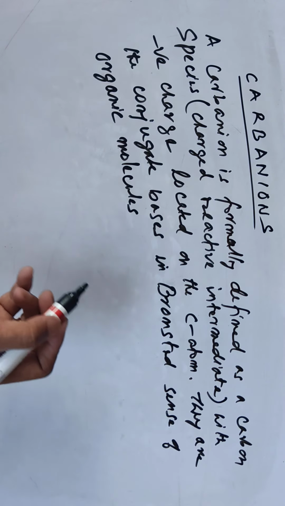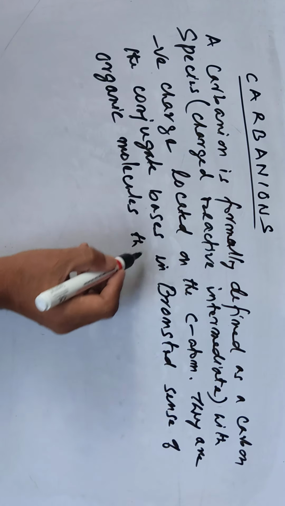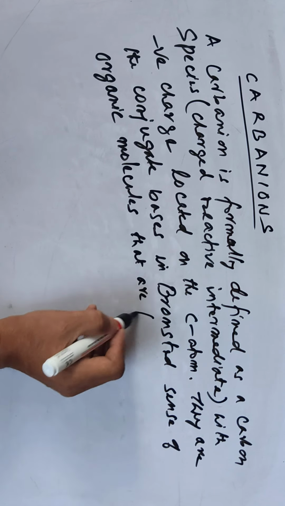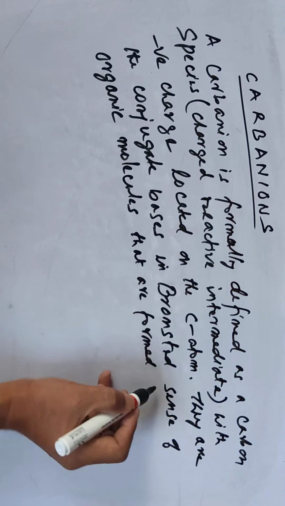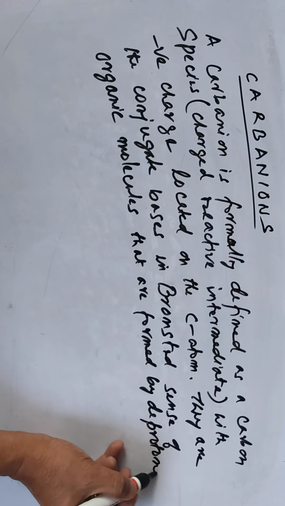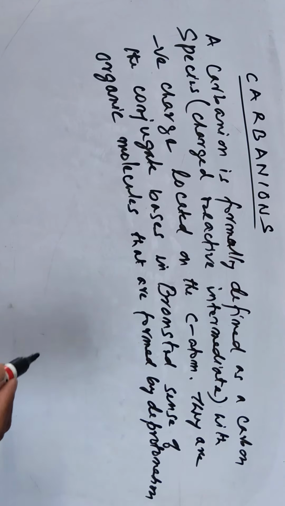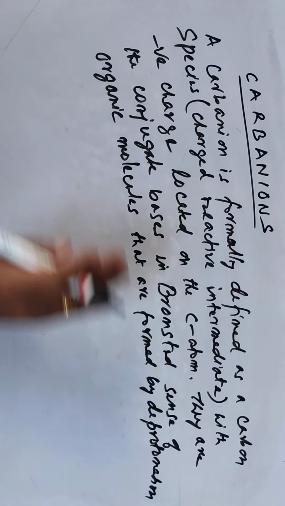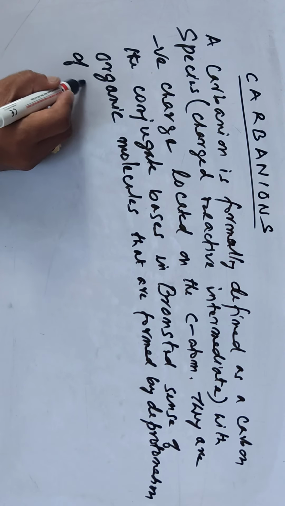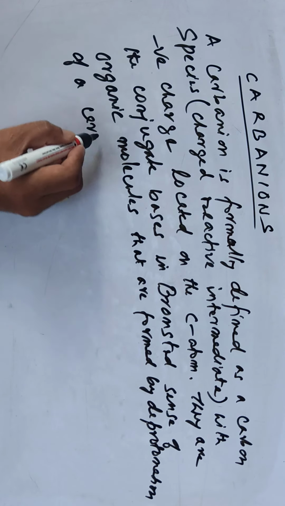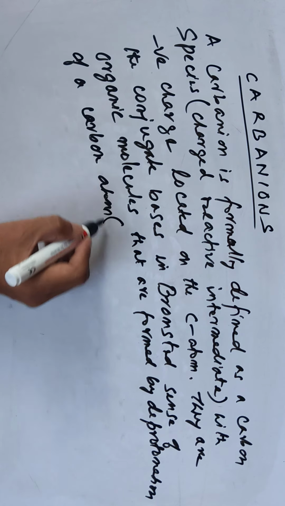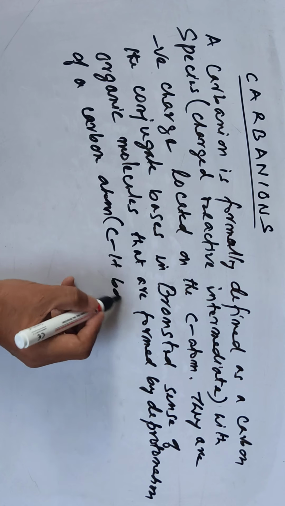So carbanions are formed by deprotonation of a carbon atom having CH bonds.